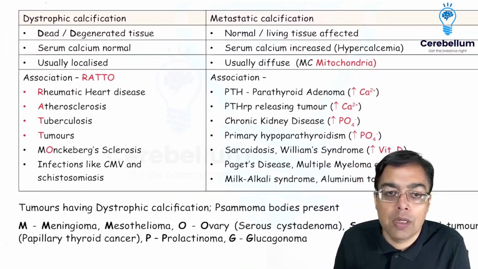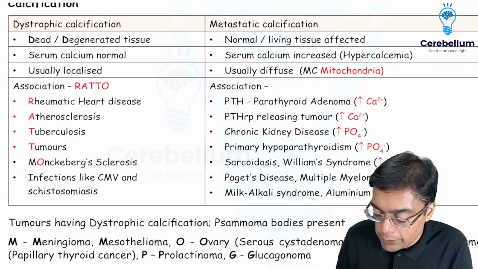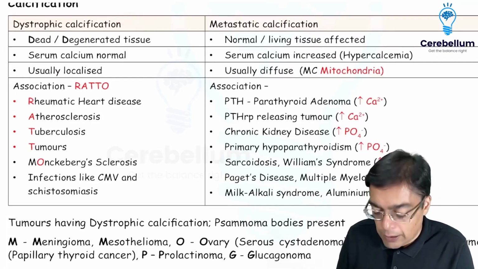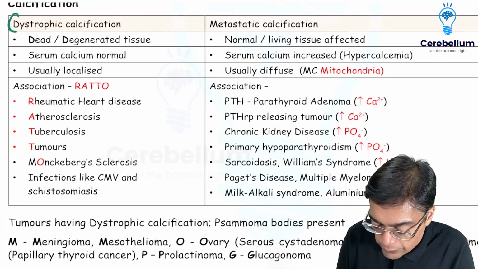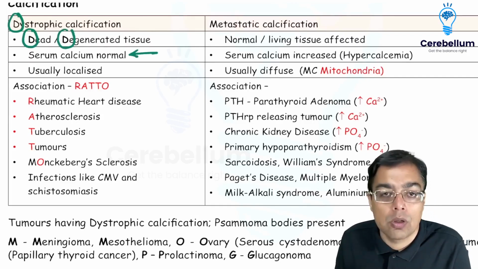Calcification, another important hot area for exams. Two patterns of calcification: dystrophic and metastatic. All-time favorite for the FMG exam in particular, and sometimes for NEET PG. Whenever you're talking about dystrophic calcification, associated with dead tissues or degenerated tissues, the calcium levels over here happen to be normal.